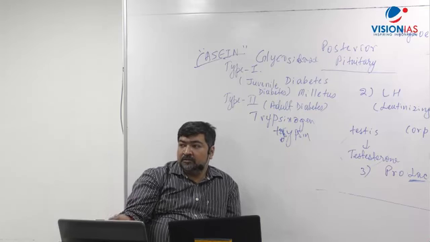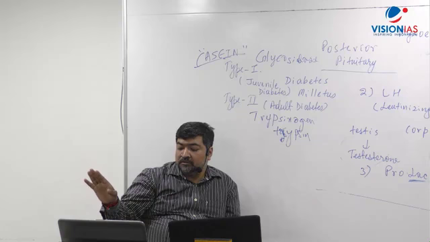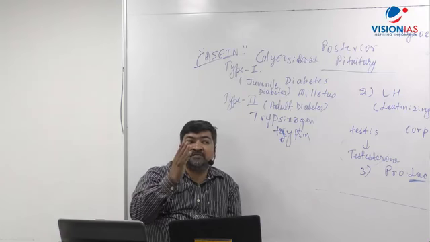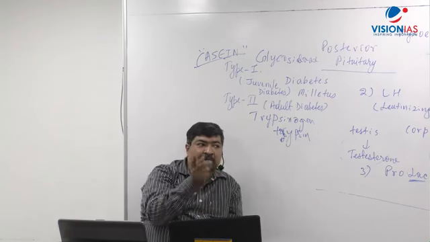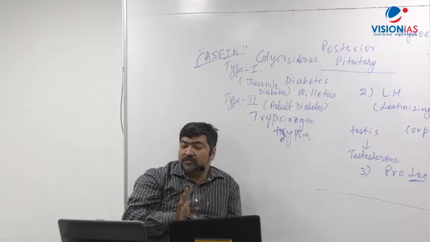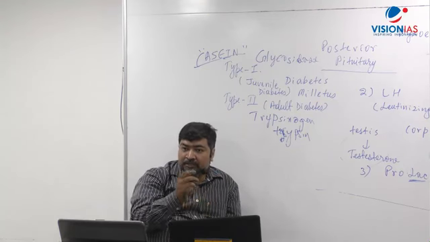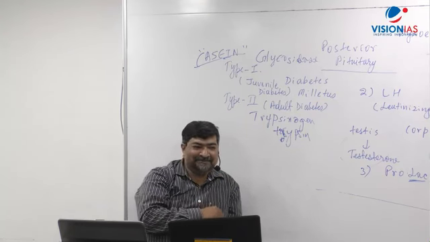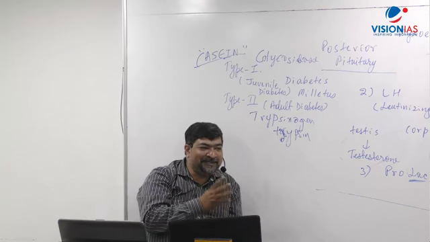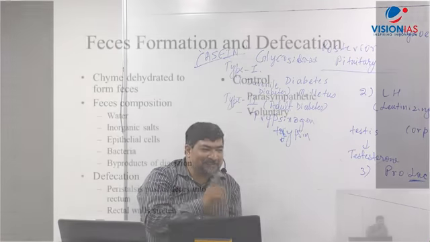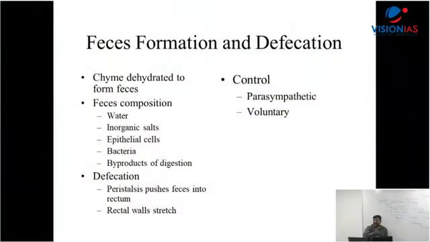Defecation is the movement of feces out of the body, and it is controlled by the parasympathetic system. Parasympathetic control is voluntary, you know that, not involuntary. If it were involuntary it would be very dangerous, right? So it is voluntary control. Feces goes out, and degraded hormones and all also go out there. Correct?